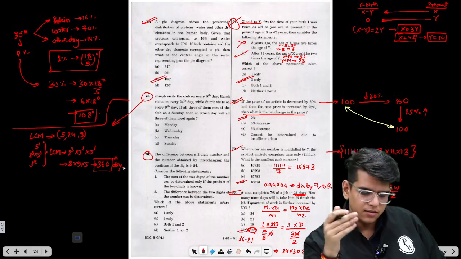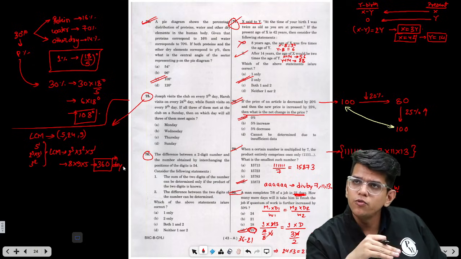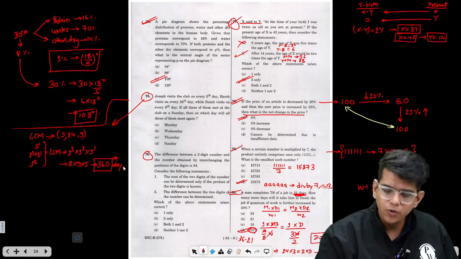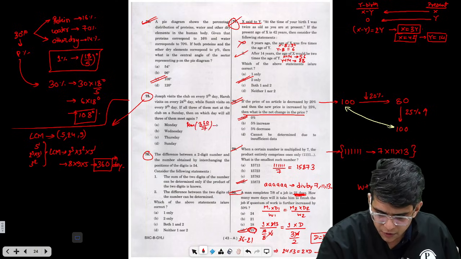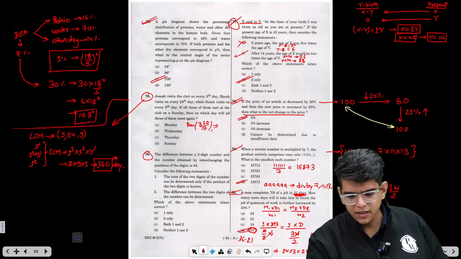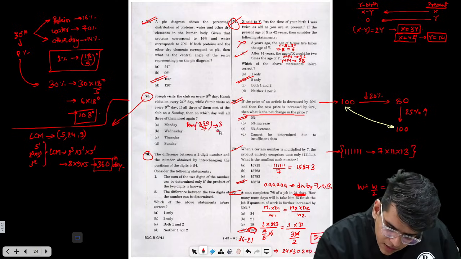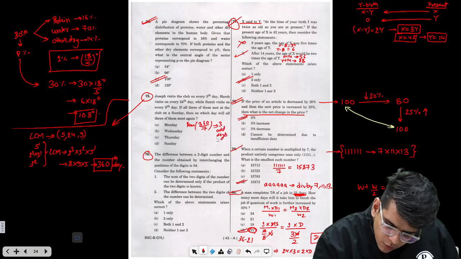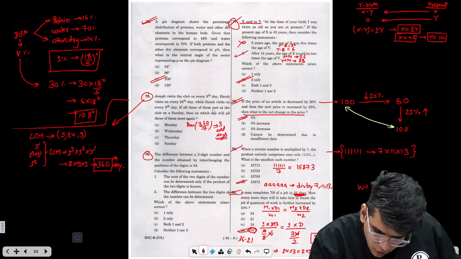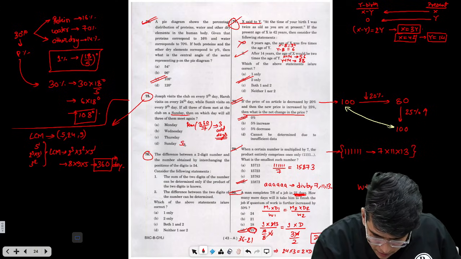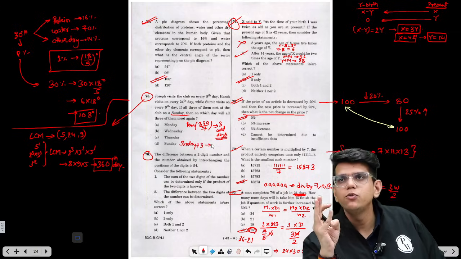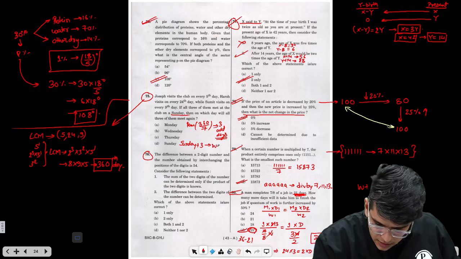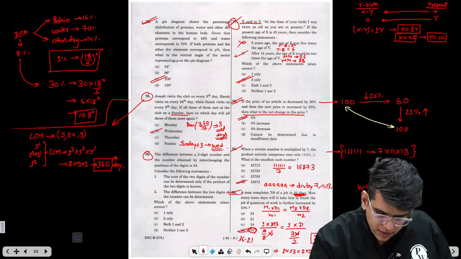How do we calculate the day when we move ahead by 360? We need to find the remainder when 360 is divided by 7. This will give you the odd days. When you divide 360 by 7, you will get 3 odd days. So we have to move ahead by 3 days. If all of them met at the club on Sunday, which day will they meet again? Sunday plus 3 is nothing but Monday, Tuesday, Wednesday. So the answer is Wednesday. They will meet again on Wednesday.